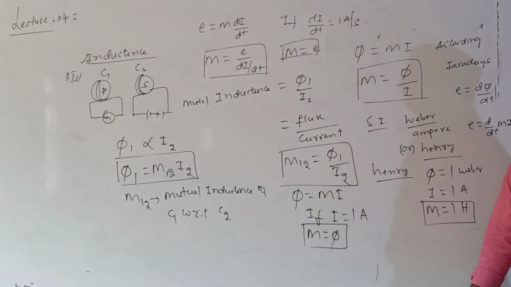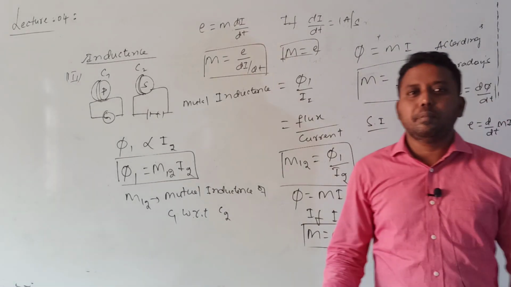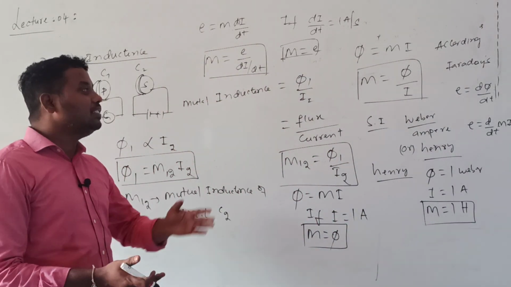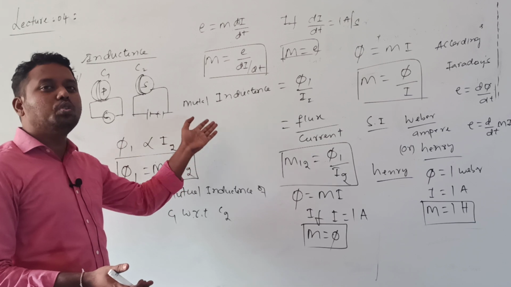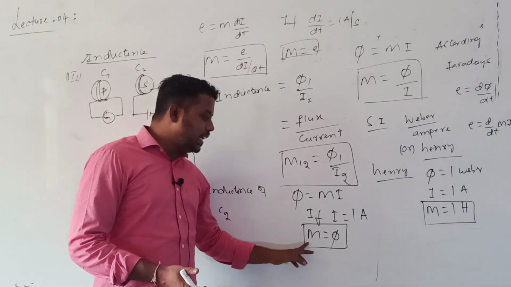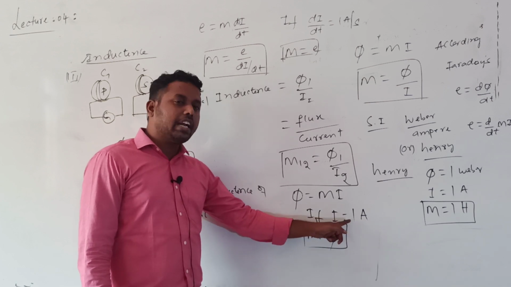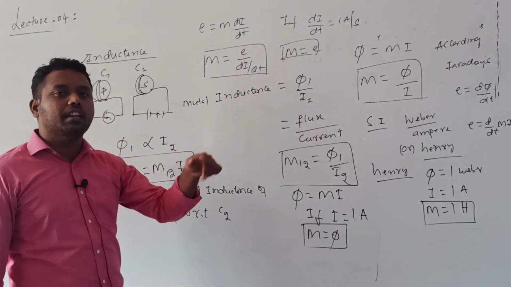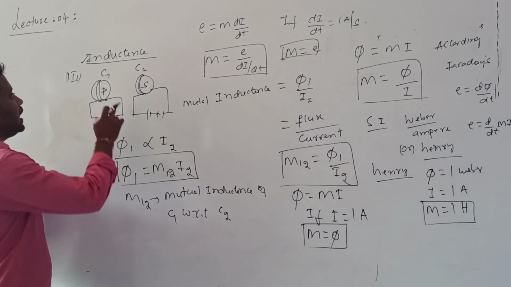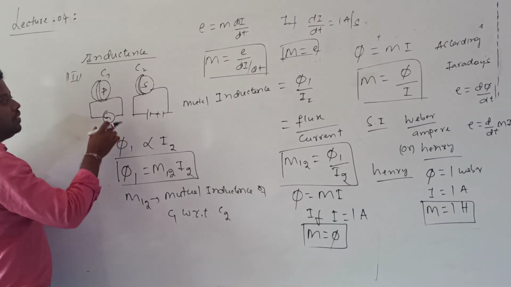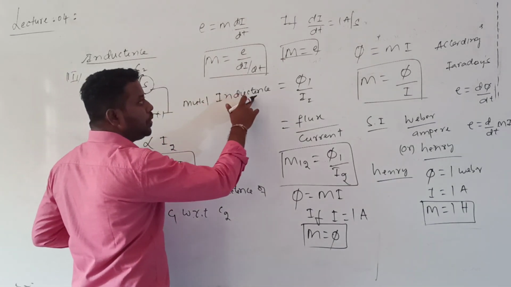It is also called the coefficient of mutual inductance, or simply mutual inductance. Like capacitance, this is inductance, mutual inductance. So mutual inductance is numerically equal to the flux linked with a coil when a current of 1 ampere passes through another coil. What is the flux linked with C1? When a current of 1 ampere passes through C2, that flux value is numerically equal to mutual inductance.